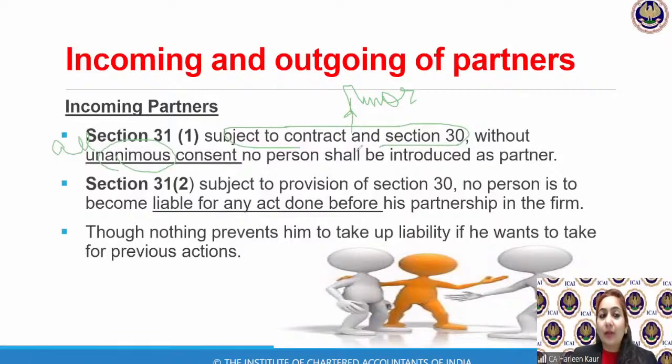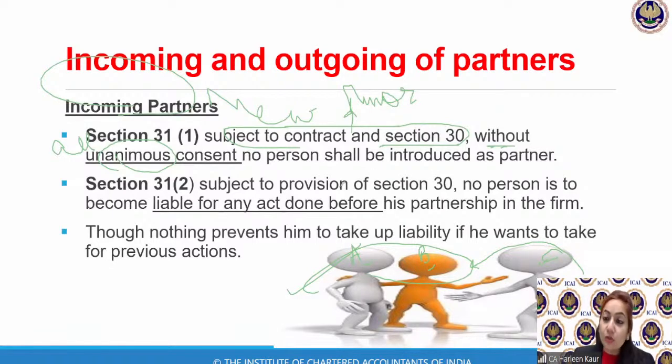Now let's come back to the incoming partner. Section 31, subsections 1 and 2 talk about your new partner who is joining. Incoming partner means if a new partner is joining the firm, all the partners should give consent that yes, we are happy that you're joining the firm. So this is Mr. A in the picture and this is Mr. B. And Mr. B is saying, look, Mr. A, this Mr. C is also joining us in the firm. So they all are happy about his joining. So both the partners have agreed, then yes, Mr. C can join the firm. So no person can be introduced without his consent. So without unanimous consent, it is not possible.